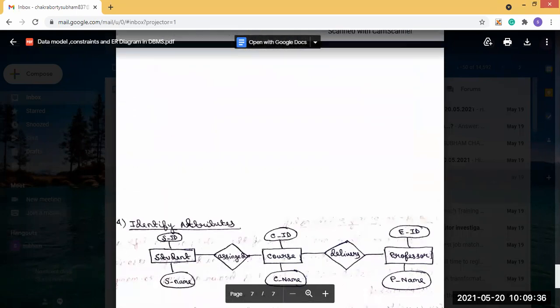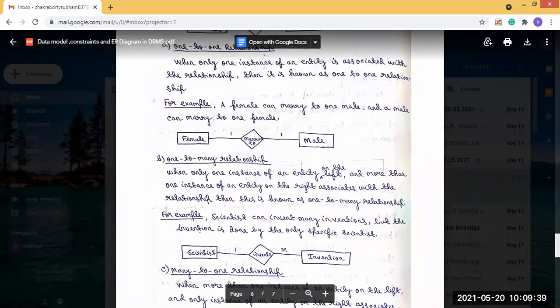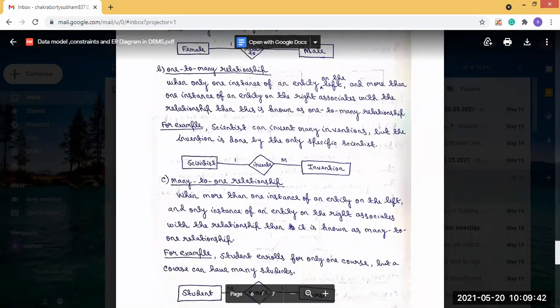And the last one is the many to many relationship. Now, what is a many to many relationship? In a many to many relationship, when more than one instance of an entity on the left and more than one instance of an entity on the right associate with the relationship, then it is known as a many to many relationship.